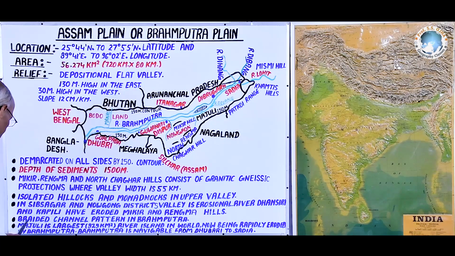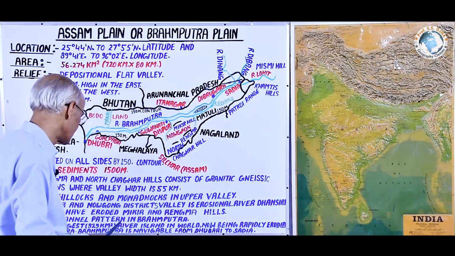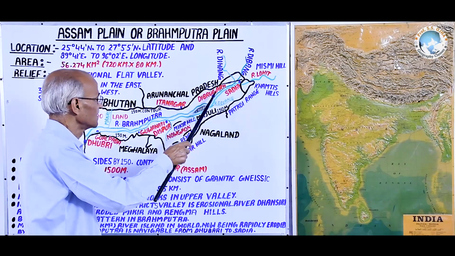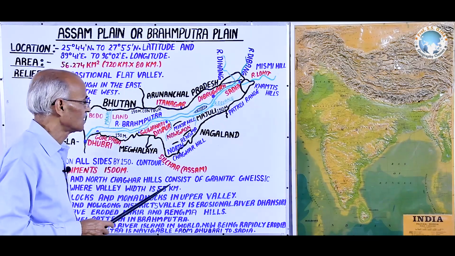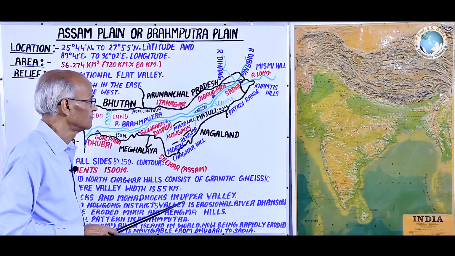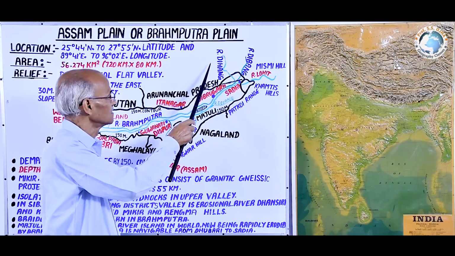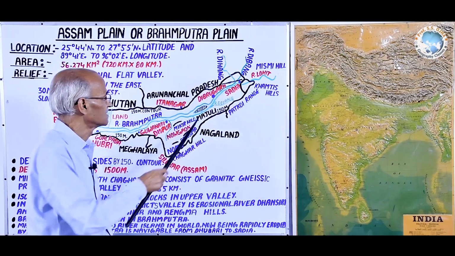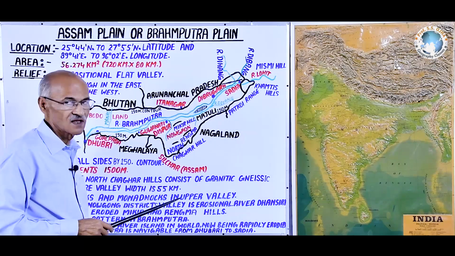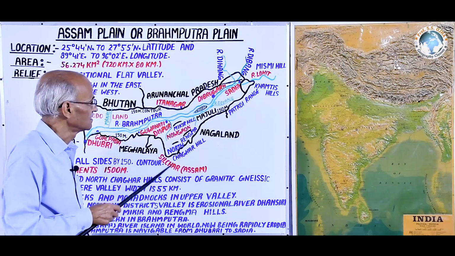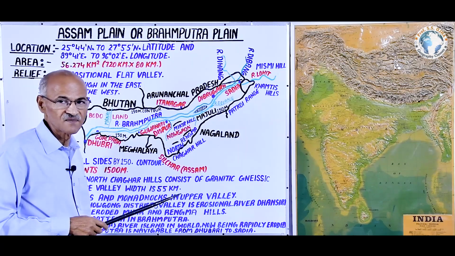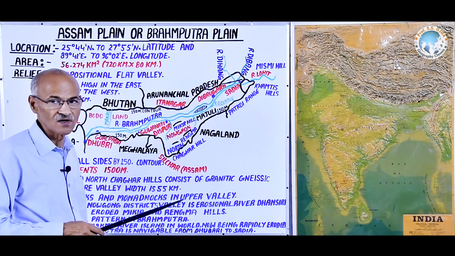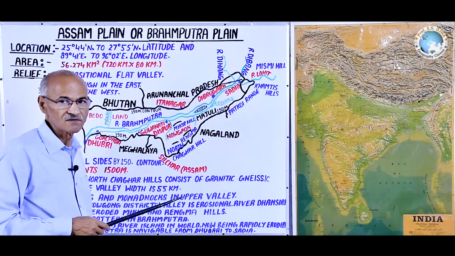Next point is the braided channel pattern in Brahmaputra river. As we know, here this valley is depositional and very wide, because it receives the water of several rivers at Sadia and then floods start. That's why the river valley is very wide, and in the middle of the valley there are several branches, distributaries, distribution of water, and again reunion of that water.